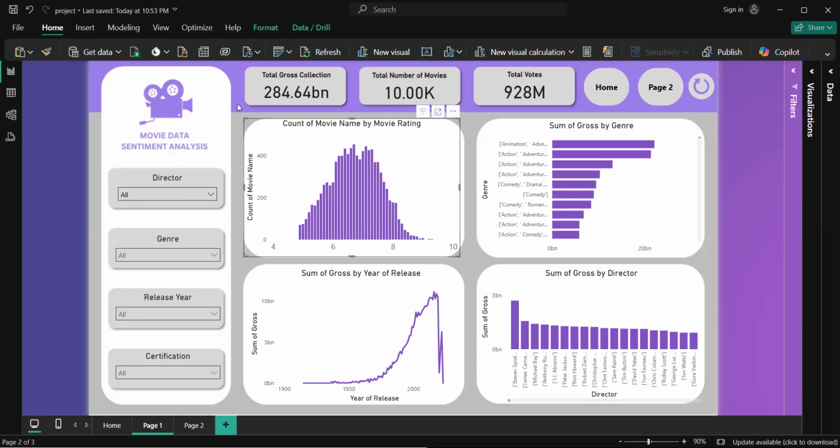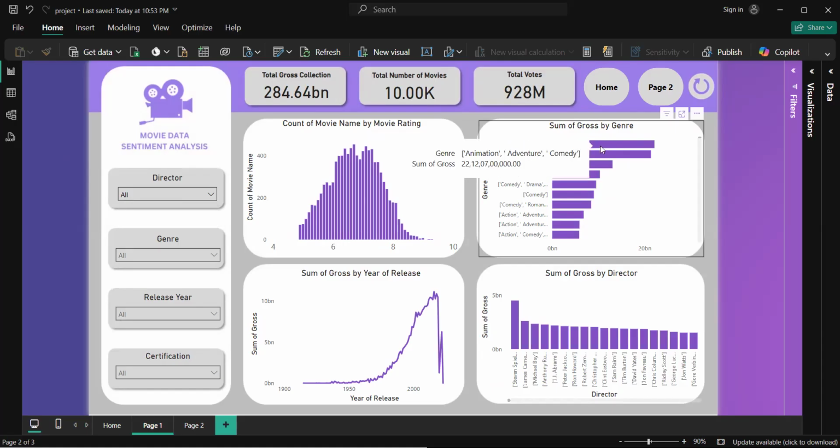And here I have used a column chart that showcases the total count of movie names by movie rating. So here we can see the movie rating is a lot higher, so it might be a good movie. From this particular visualization, we can see the sum of gross by genre. So we can see that the genres animation, adventure, and comedy are generating the most amount of money. So if any person wants to take a decision about what kind of movies they want to prepare, if the ultimate goal is making money, they can choose this particular genre.